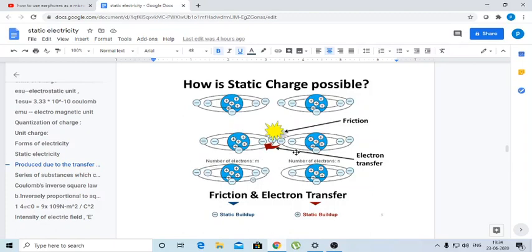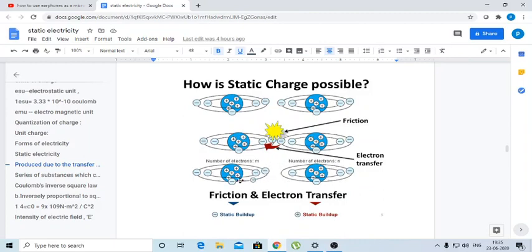Here we have 1, 2, 3, 4 electrons, and here we have 1, 2, 3, 4, 5 electrons. So before rubbing this object has 5 electrons, and after the friction it has 6 electrons, and one electron is transferred from the second object to the first object.